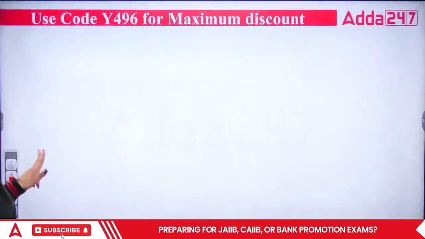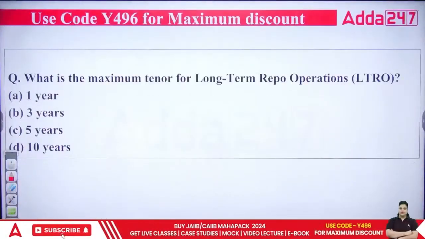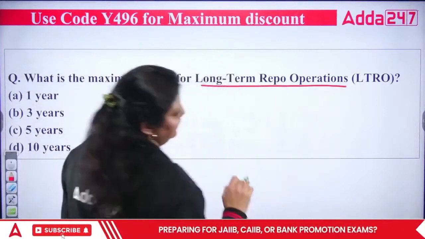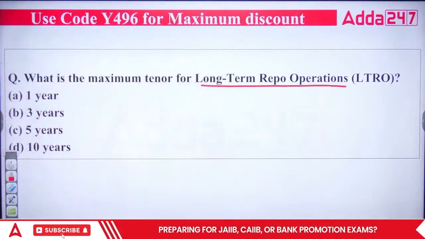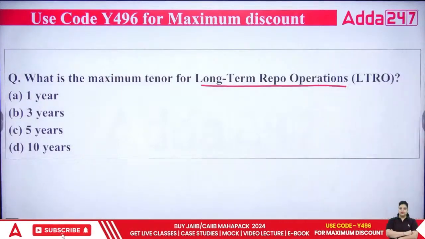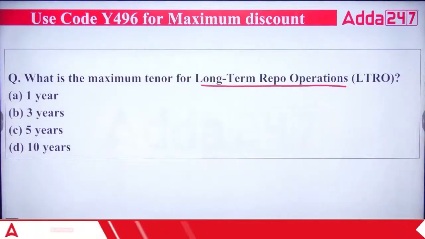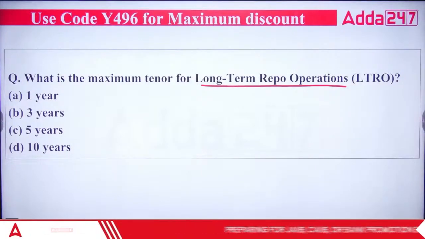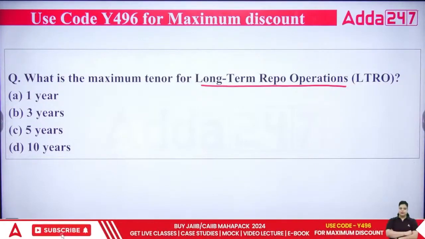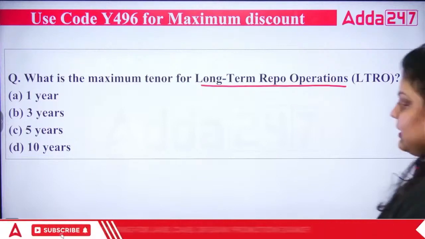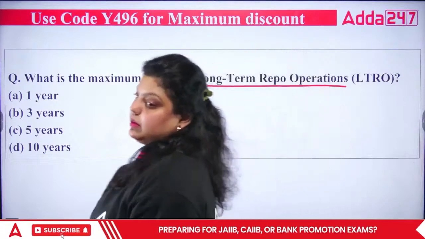Next. So we have the first question that is talking about here, what is the maximum tenure for long-term repo operation, LTRO. So LTRO was introduced by RBI at the time of the COVID-19 pandemic. In the COVID, RBI saw that there are so many sectors which actually need capital. They are productive sectors, but still they do not have capital properly.